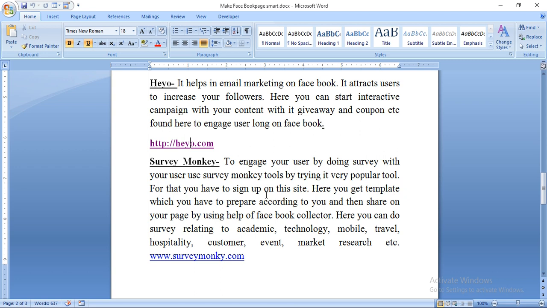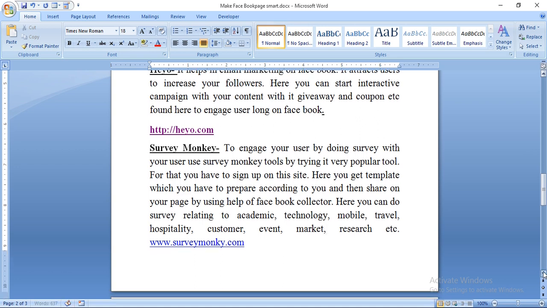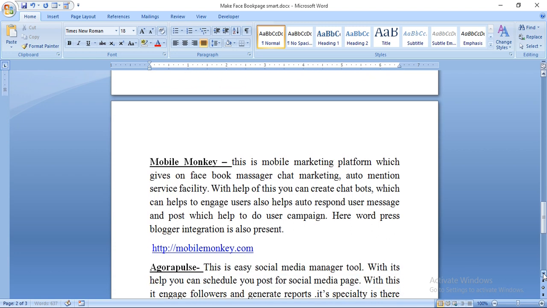Here you can do surveys relating to academic, technology, mobile, travel, hospitality, customers, events, markets and research. For any field you can do the survey. As you see the different sites, in the same way you can see this site on surveymonkey.com.